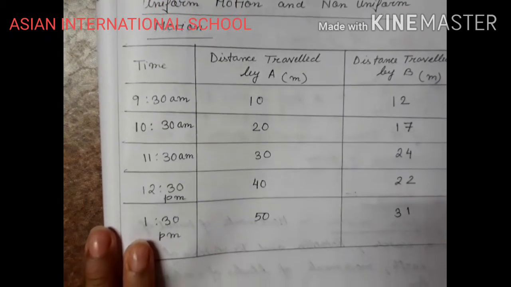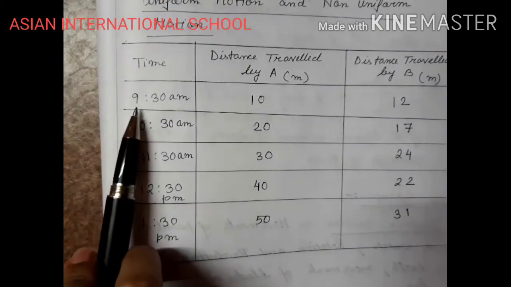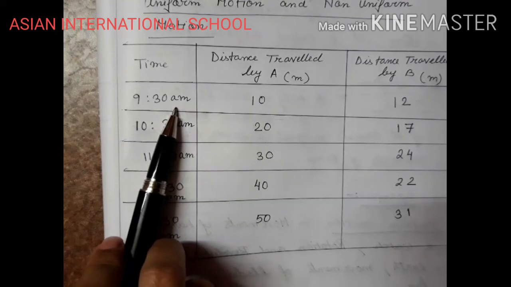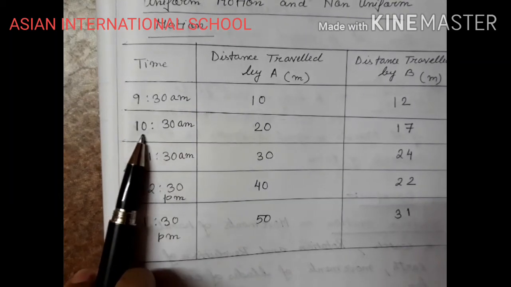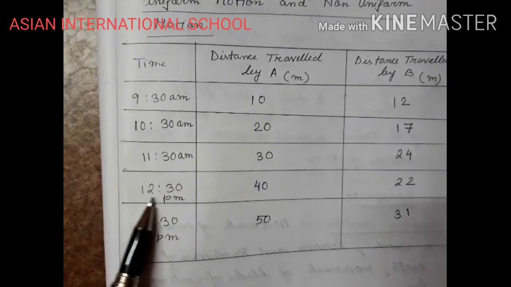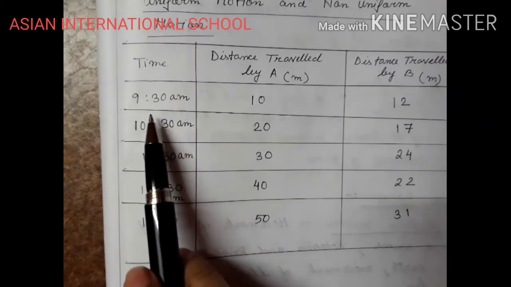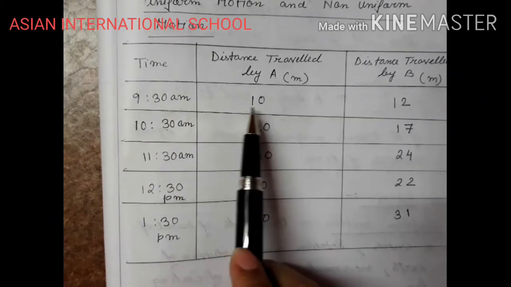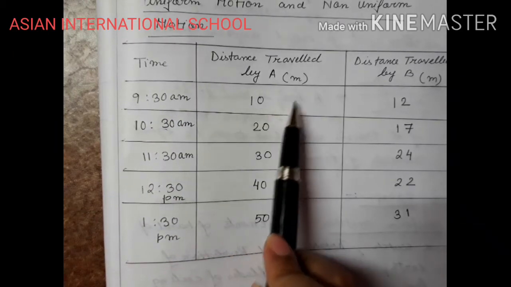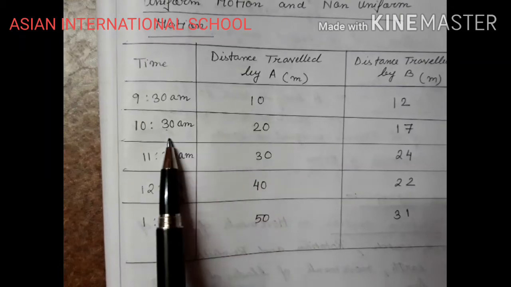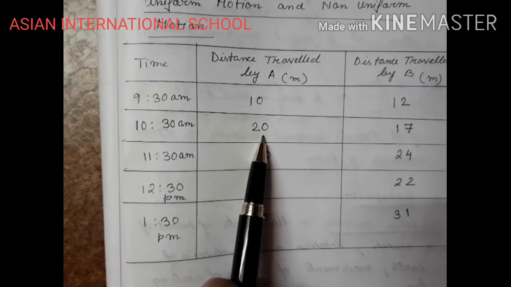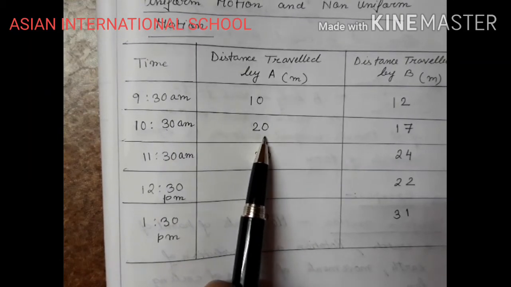So if you see this table, I am starting from 9:30 AM, right? The time is recorded in intervals of 1 hour. So when the time was 9:30 AM, distance traveled by A was 10 meter, right? After 1 hour, again 10 meter covered, so it is at 20 meter now.